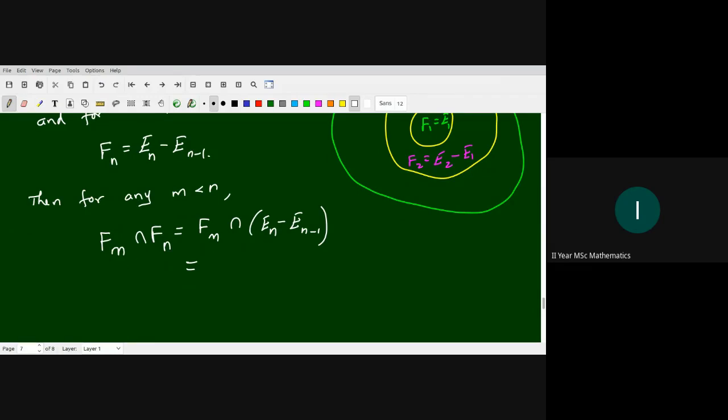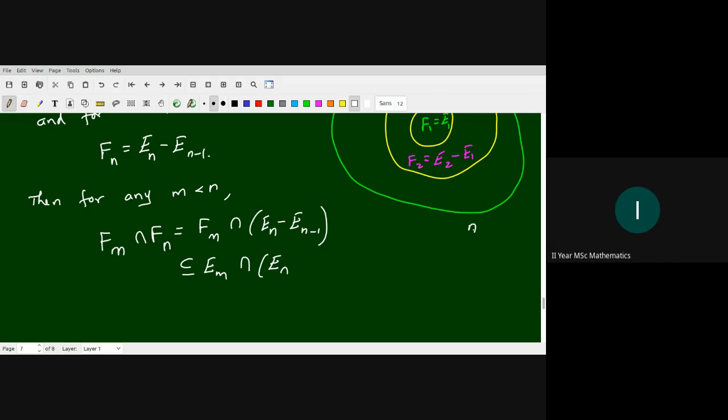The m is smaller, so it's a subset of this. Fm is a subset of Em, right? Intersection En. What about En minus 1?